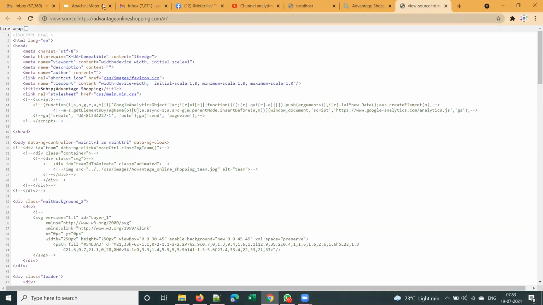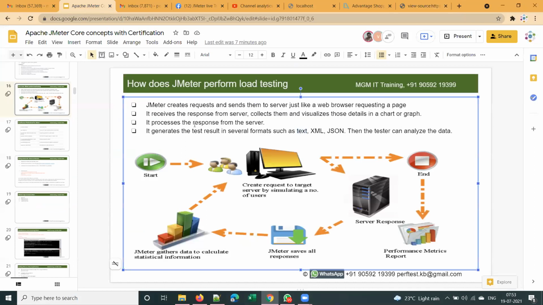All right, so it generates the test results. Coming to test results, we can generate the test results in several formats such as text, XML, and JSON. This line is about JMeter test results, and JMeter test results can be saved in several formats such as text, XML, and JSON.